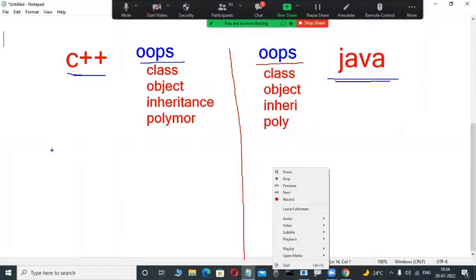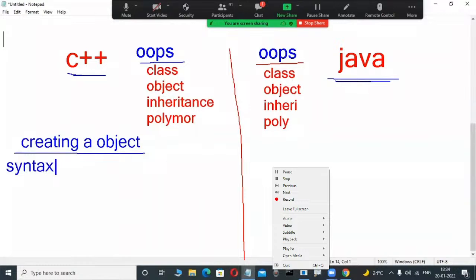Can anybody guess? Suppose in C++, I want to create an object from the class, what is the syntax? Do any technical persons have an idea? So many persons have an idea, I think. Creating an object from the class, what is the syntax in C++?